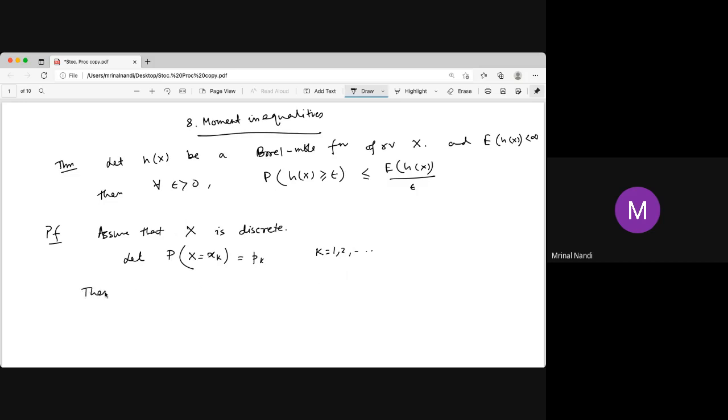Then the expectation of H(x) is the sum over k, which may be a finite sum or a series sum.